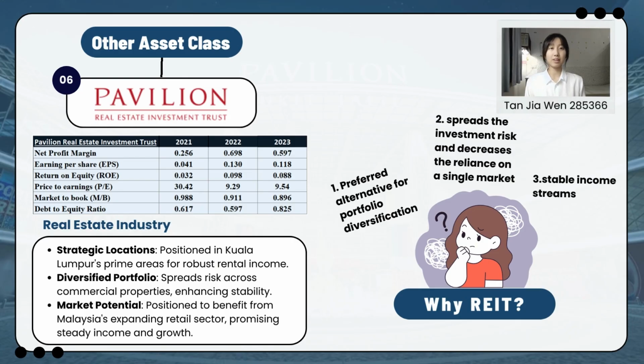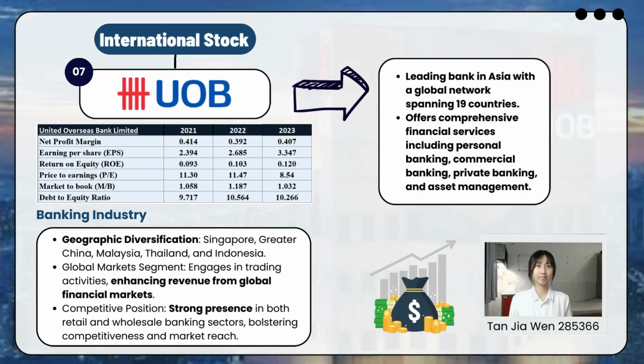Next, Pavilion Real Estate Investment Trust is Malaysia's leading real estate investment trust, managing prime retail properties like Pavilion Kuala Lumpur. Despite fluctuating financial metrics, it offers potential with its strategic location in Kuala Lumpur's Golden Triangle. With a diverse portfolio, investors benefit from stable income returns and growth opportunities in Malaysia's expanding retail market, making Pavilion Real Estate Investment Trust a compelling choice for long-term investment.